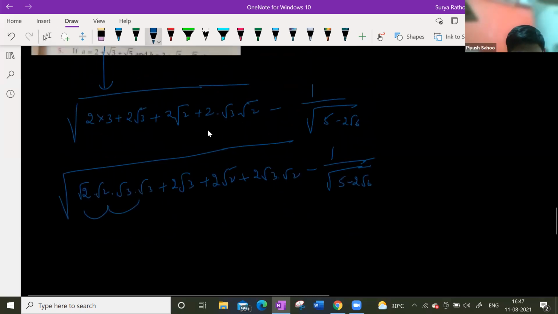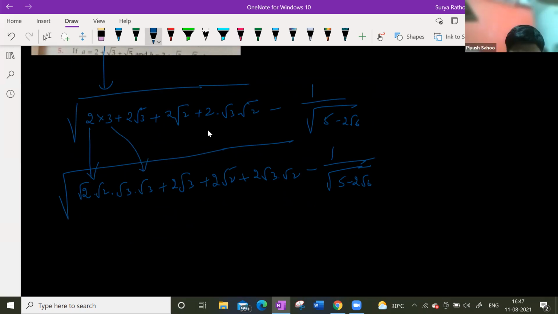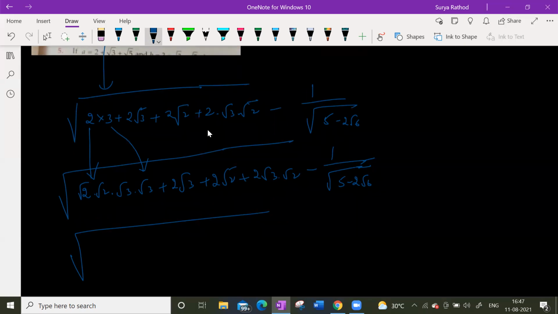Yes, sir. This part I understood. But what about the 2 into 3, sir? Where is that? Sir, the first bit, 2 into 3. This one I wrote. Yeah, that is only root 2 into root 2 and root 3 into root 3. Sir, but how is it possible to write 3 again as root 3 into root 3? Then the root should not be there. No. Root 3 into root 3 is 3 only. Is that clear? Yes, sir. Okay. Now can I take now?